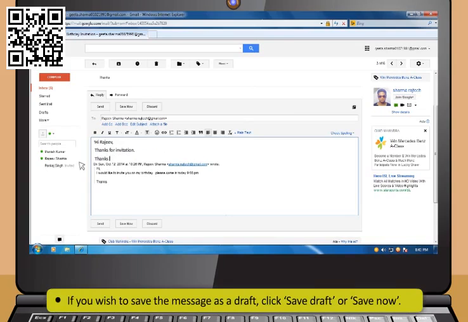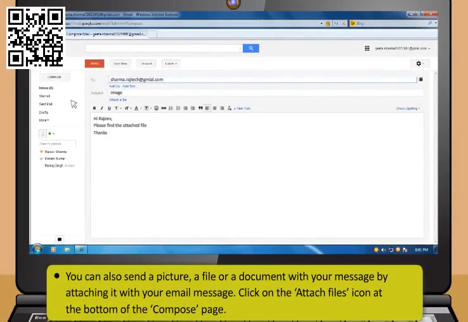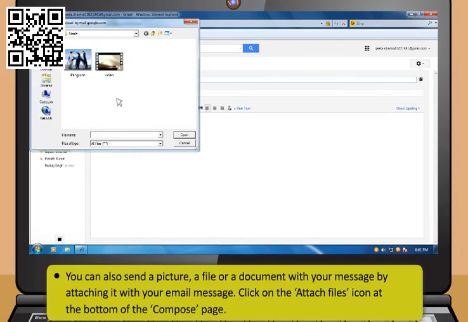If you wish to save the message as a draft, click Save Draft or Save Now, and then click Send to send your message. You can also send a picture, a file or a document with your message by attaching it with your email message. First, click on the Attach Files icon.